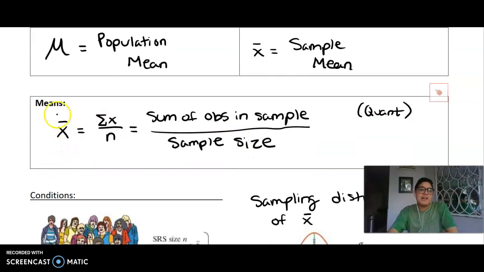Now, in order to find the sample average, you take the sum of the observations in the sample, and it could be IQ, weight, scores, etc., and you divide that by the sample size. This is the idea that if we were to give everyone a piece of the pie, this is how much everyone's sliver would be worth. And so this is dealt with for quantitative data.